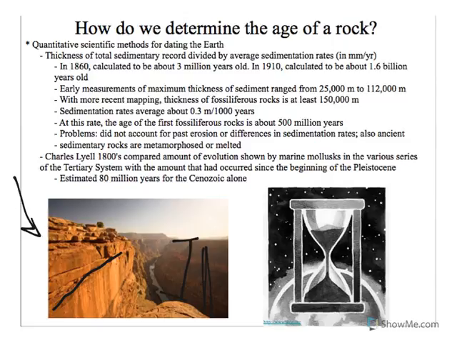Now, the last way was by Charles Lyell, which you may remember him from the last chapter as well. Charles Lyell loved to collect snails. He was a snail guy. And he collected all of these snails and laid out these shells. And he laid them out from the most simple to the most complex and said, all right, how long would it take for this simple shell to evolve to this complicated shell? And he thought the Cenozoic took about 80 million years, which he actually overshot. We know the Cenozoic today is only the last 66 million years.